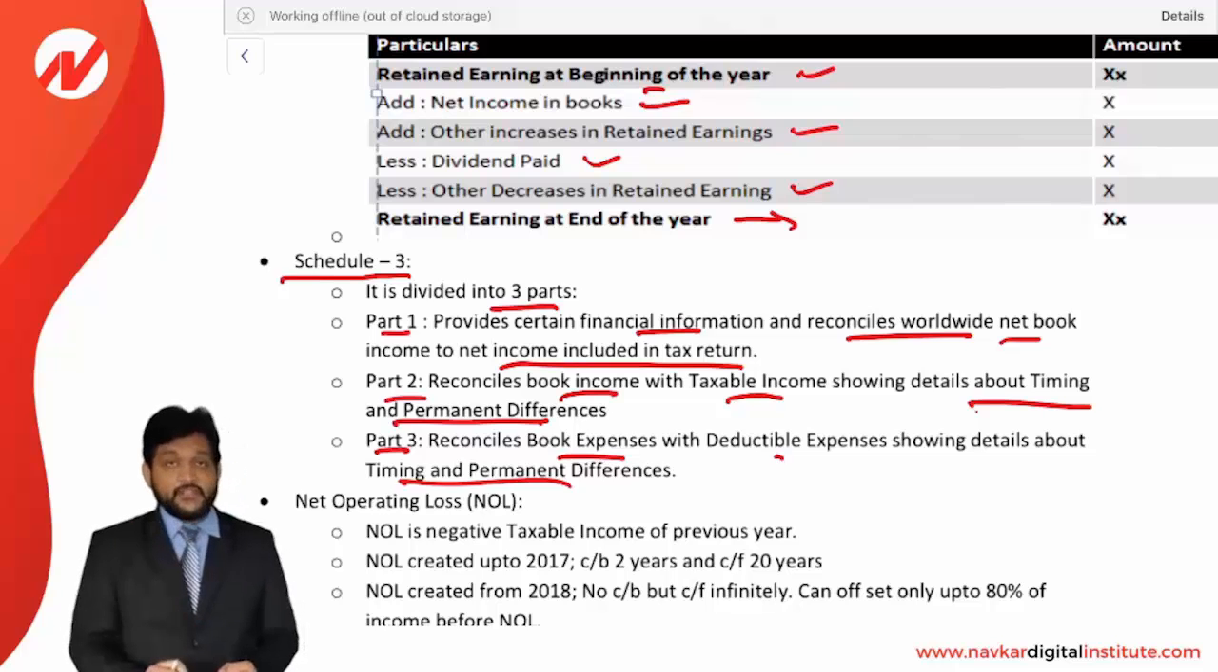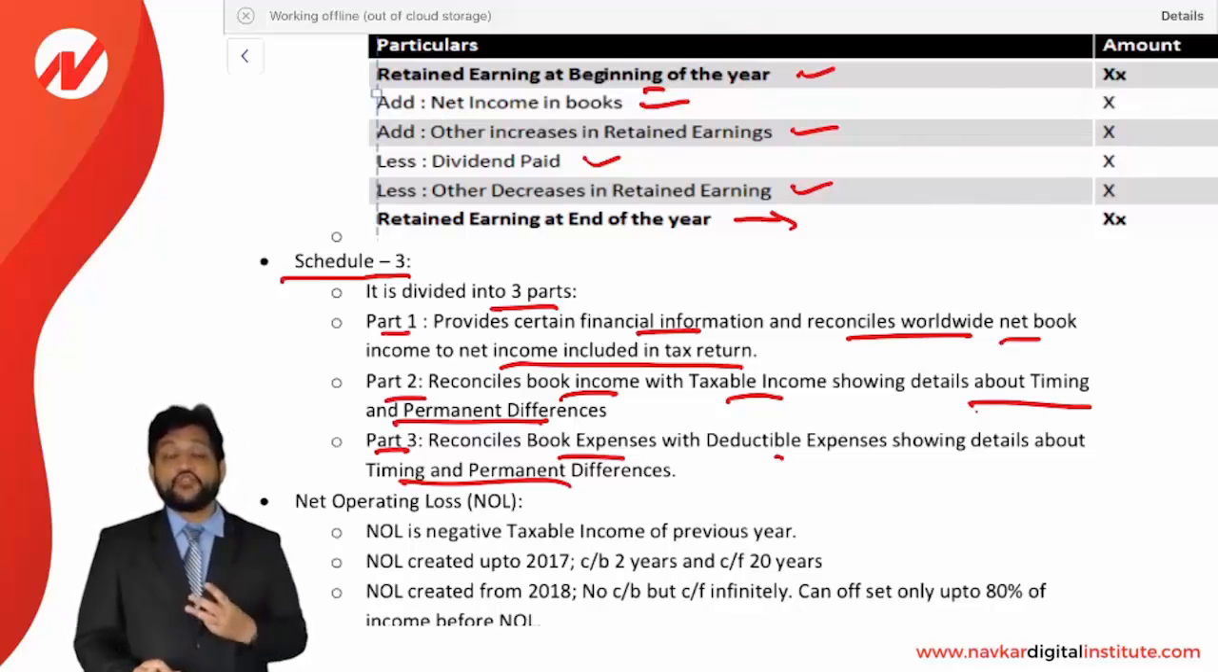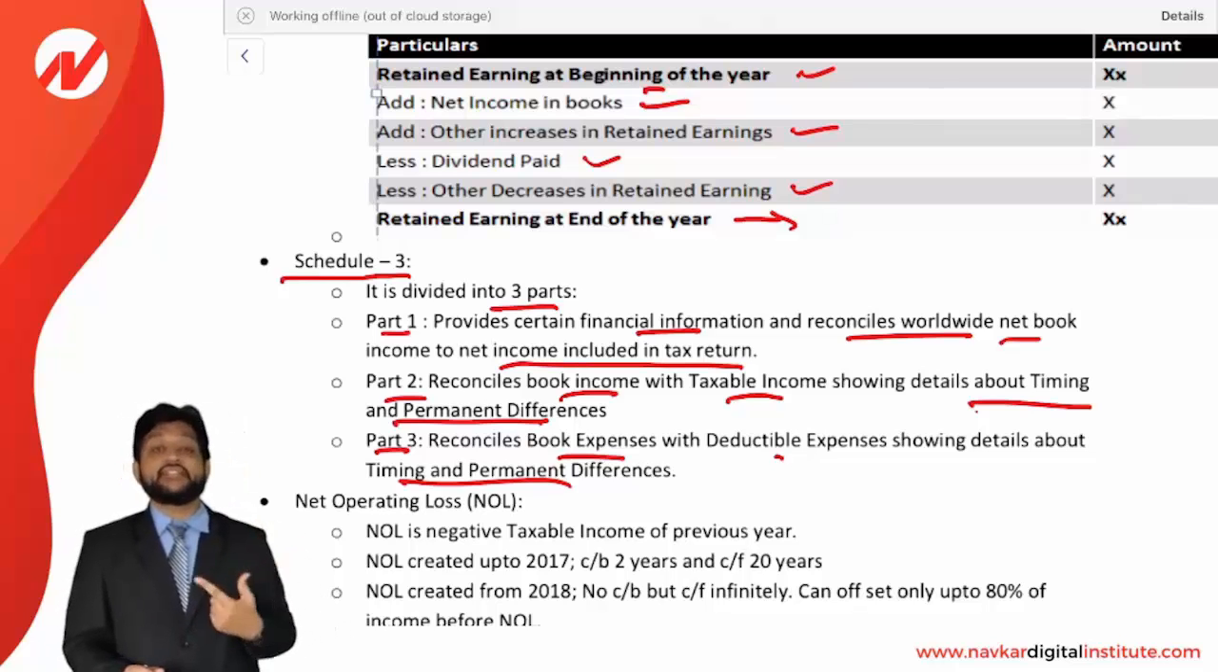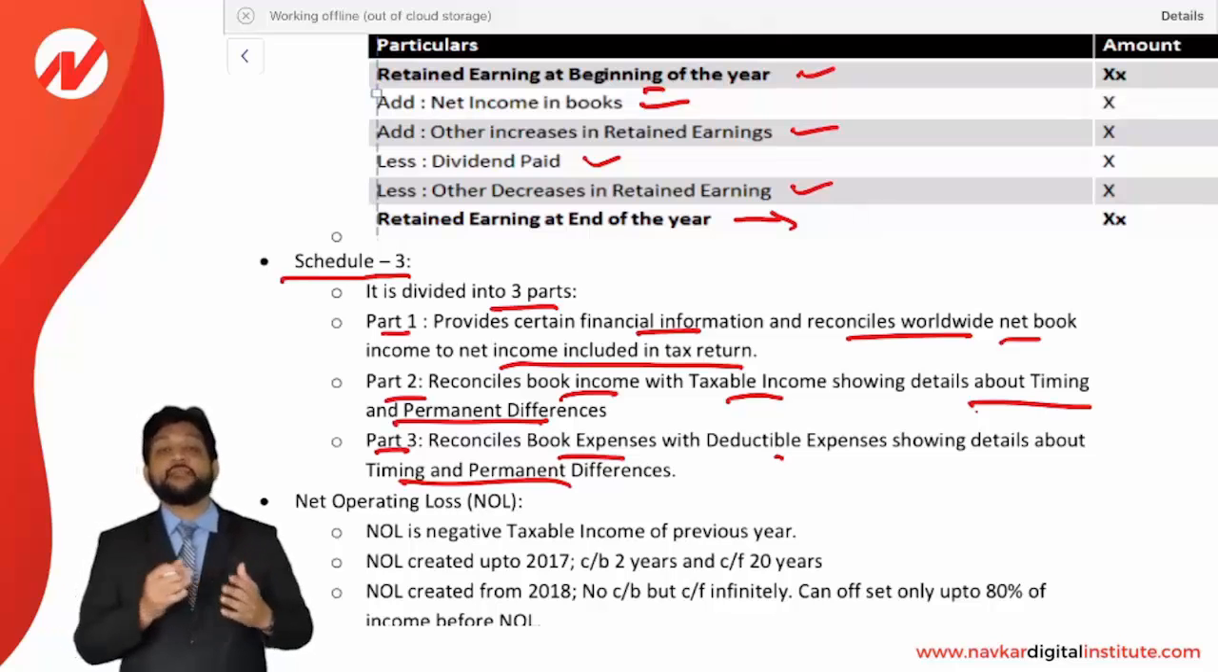So this is schedule number 3. So total 3 schedules are there which you need to consider. First is for book income to taxable income. Second is for retained earnings, opening and closing balance. And third is for bifurcation of timing and permanent differences.